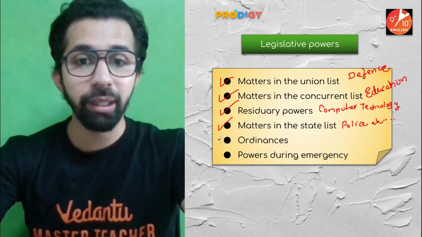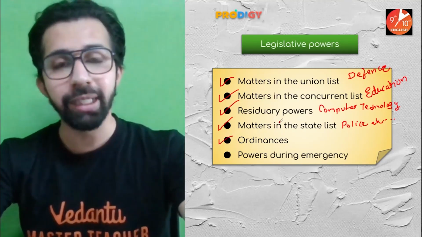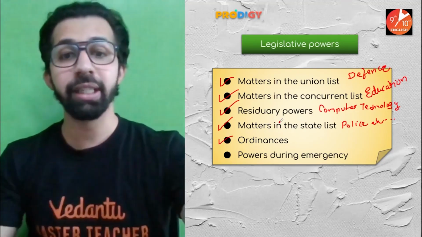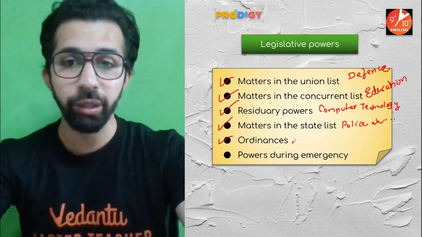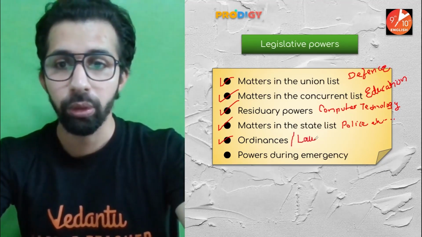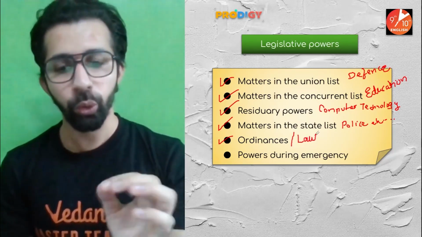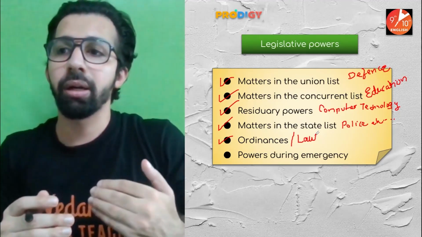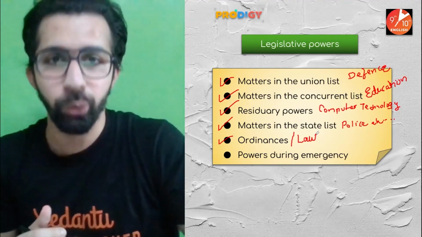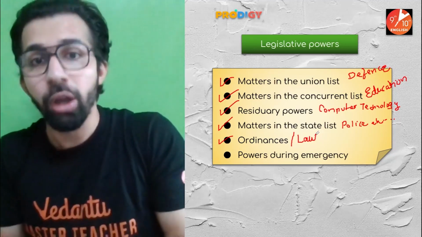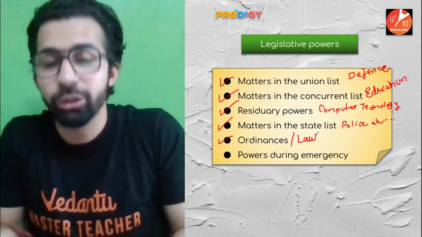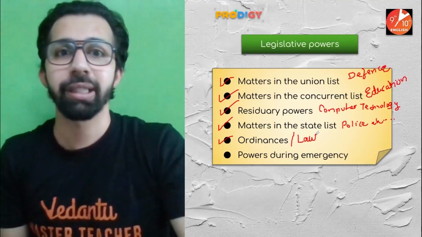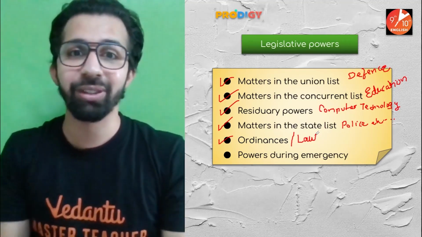Now, guys, the Parliament has the power to pass an ordinance. Here I'm giving the example of the President. Guys, the President has the power to pass an ordinance. Ordinance means law. Now, guys, a law can be passed only when Parliament is in session. But sometimes, due to some emergency situation, it becomes urgent to pass a law without Parliament being in session. In that case, the President gets the right to pass the law, to pass an ordinance. Yes, when Parliament is not in session.